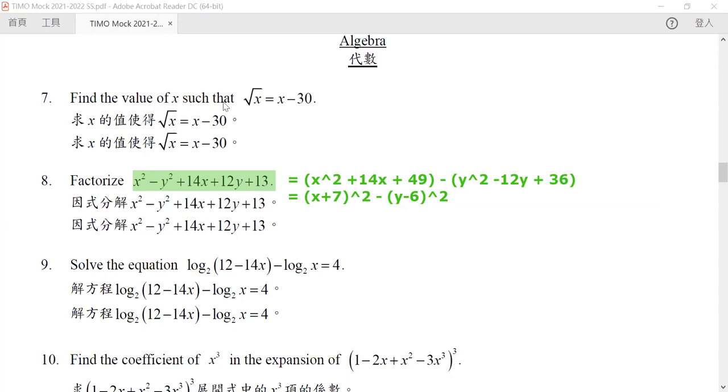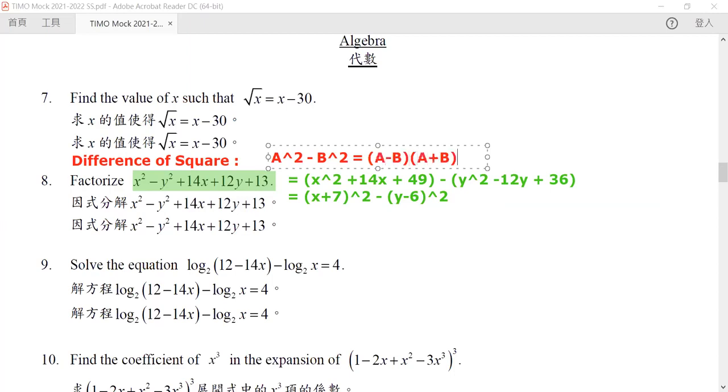Okay, so we are almost done. The only thing left is we need to know the difference of the square. Now, what do I mean is that a squared minus b squared can always be written as a minus b times a plus b. So in here, we call x plus 7 our a and y minus 6 our b. So we can rewrite our equation.